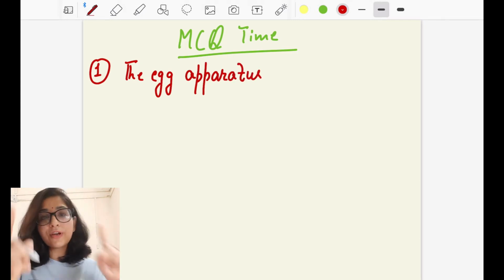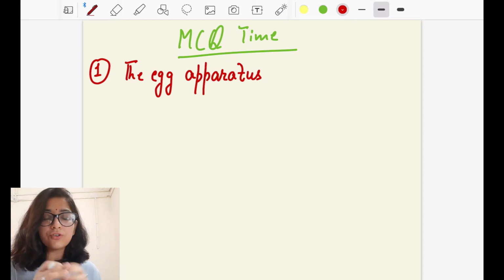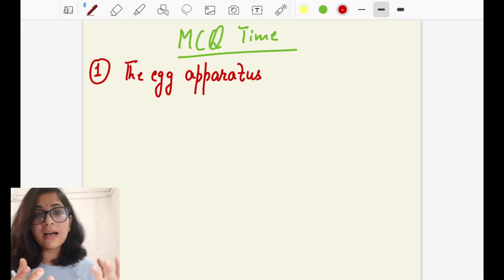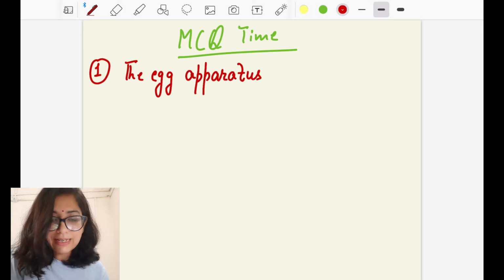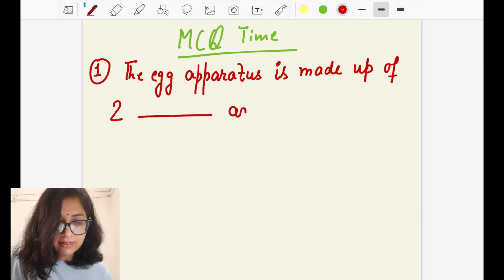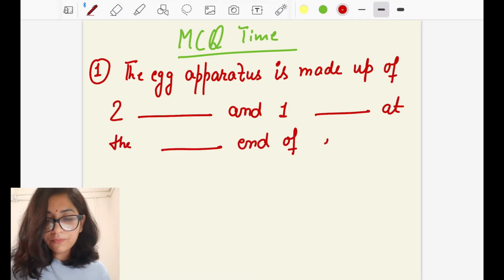The egg apparatus, when we draw the embryo sac, if you are making notes with me, then you must have drawn that embryo sac, which is also known as the female gametophyte. These terms are very, very important in this chapter. The question: the egg apparatus is made up of 2 dash and 1 dash at the dash end of the embryo sac.